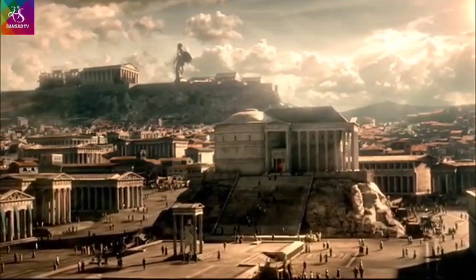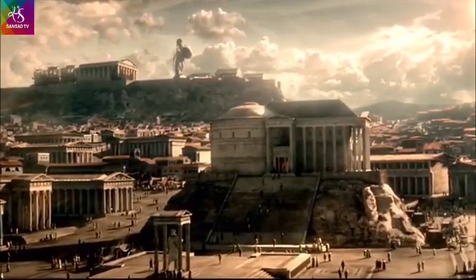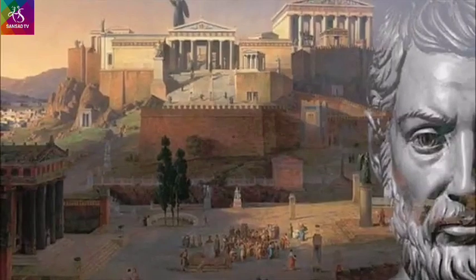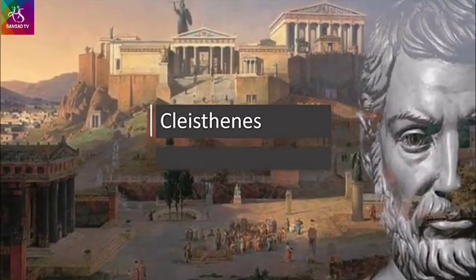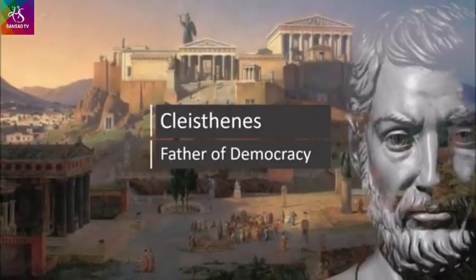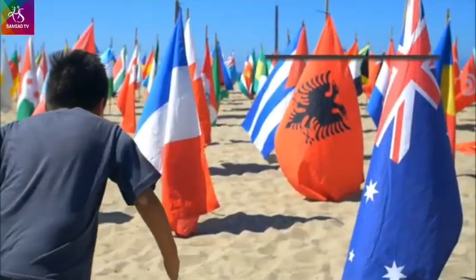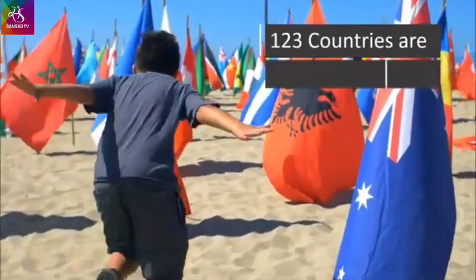Democracy. It was first introduced by Athenians in Greece during the 5th century BCE. Cleisthenes, a political figure of Athens, born in 570 BCE, is known as the father of Athenian democracy. Out of all countries in the world, 123 countries are democratic countries.